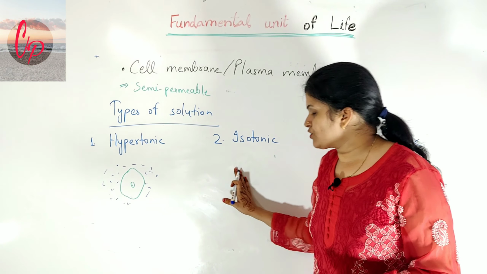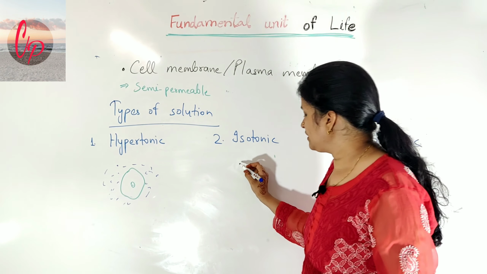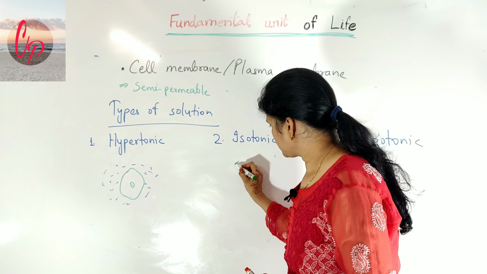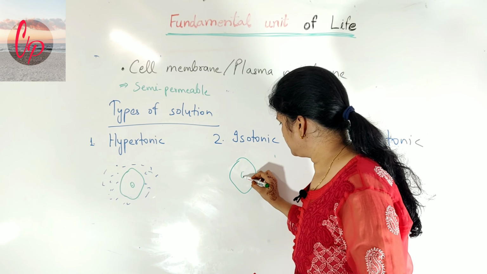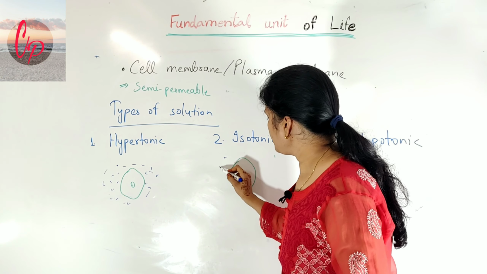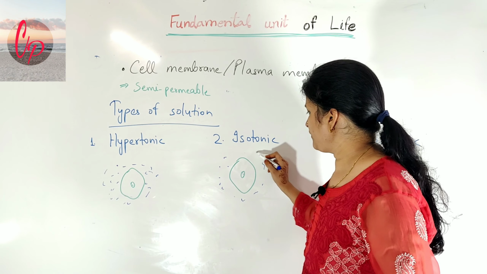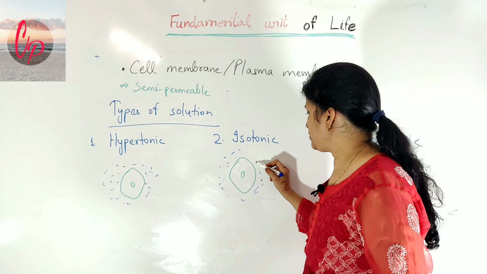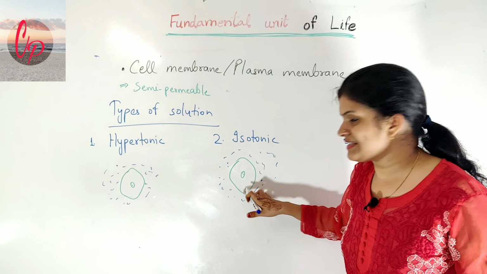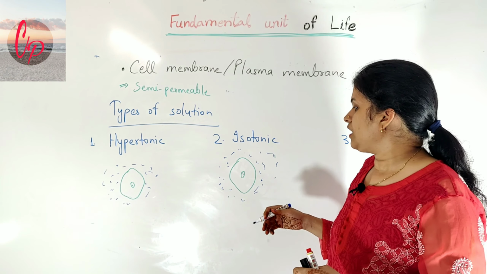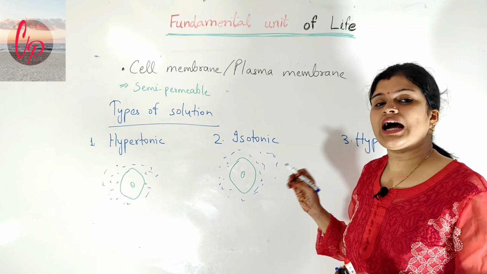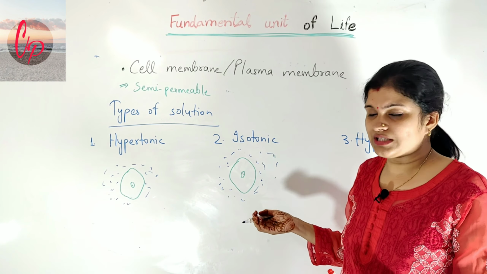But in the isotonic solution, the cell is surrounded by a solution which has almost equal concentration of everything. That means solute as well as water. The concentration of solute inside the cell, the concentration of solute outside the cell, as well as the concentration of water, are equal in and out in both cases.